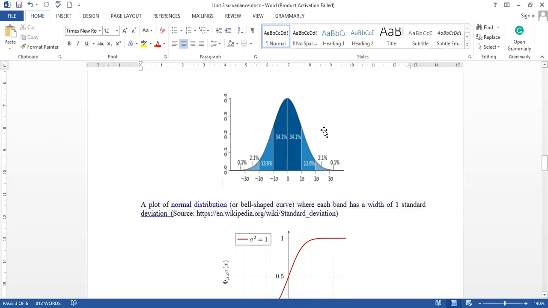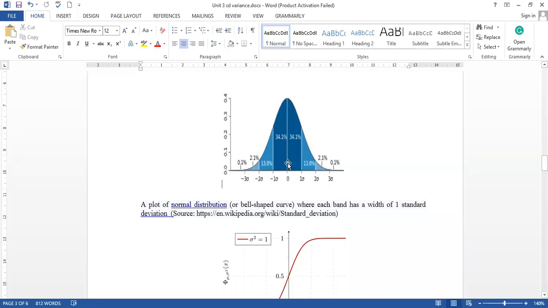In most interviews, if you say your field is data mining, the examiner will always ask about the data set. He may ask what is a normal distribution. So a normal distribution is basically a curve, this kind of curve, in which each part or each subpart of the data set is a sigma distance apart.